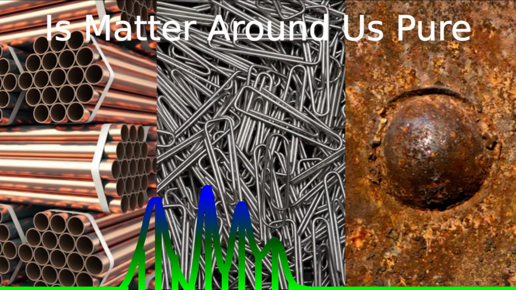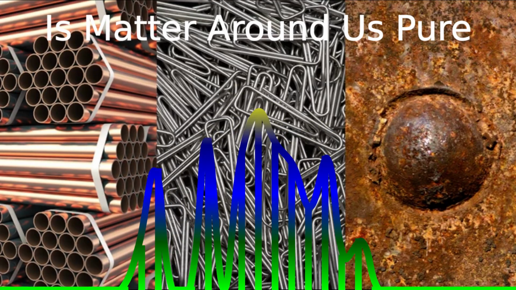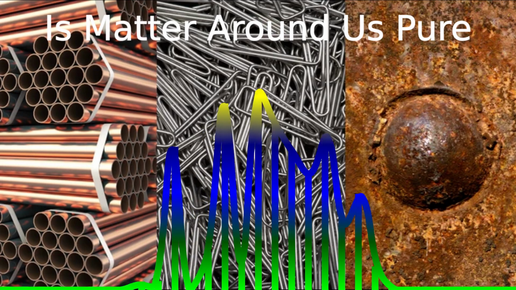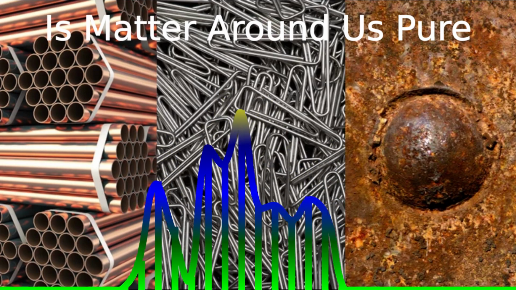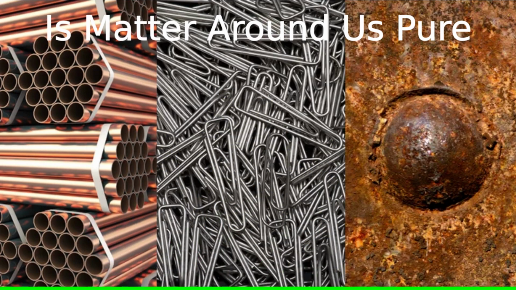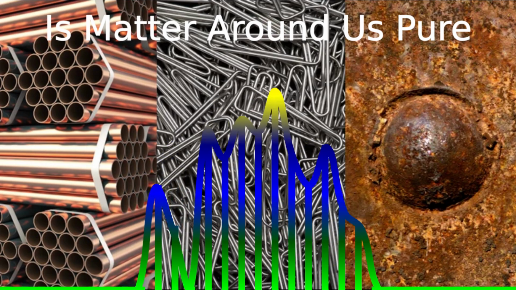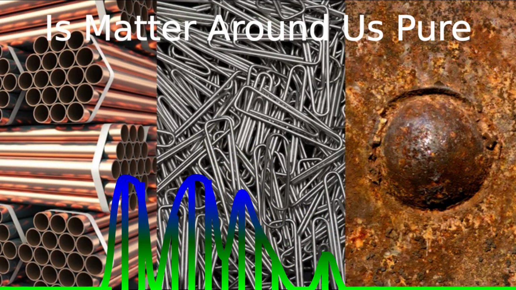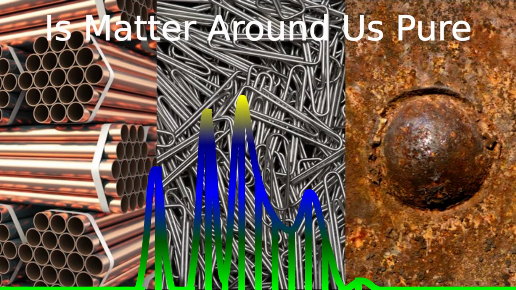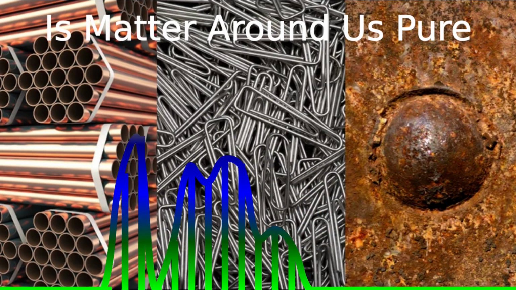Class 9th Chemistry, Chapter 2: Is Matter Around Us Pure? There are mainly two types of substance, pure substance and impure substance. Pure substance: a material which contains only one kind of particle is known as a pure substance. There are two types of pure substance, element and compound.